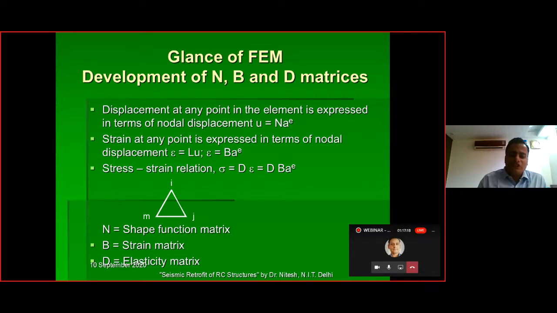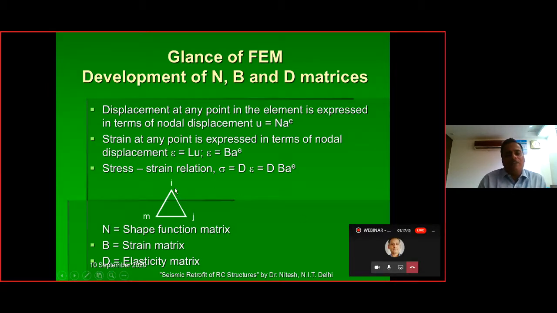Basically in the software also we used to solve the equation, that is mx double dot plus cx dot plus kx is equal to f(t). So this particular equation is solved by discretizing the entire structure into various finite elements. So one of the finite elements is shown over here, that is a triangular element. After discretization, we have got one of the triangular elements. If we combine these triangular elements to form the entire structure, it will become a complete structure.